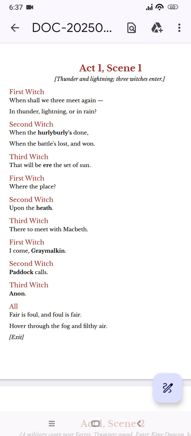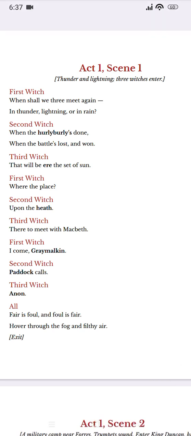If the other party loses, the first party wins. So it is always lost by one party and won by one party. So that is the sense when the battle's lost and won. Third witch says, that will be ere the set of sun. Ere is an archaic word for before, so that will be before the set of sun.